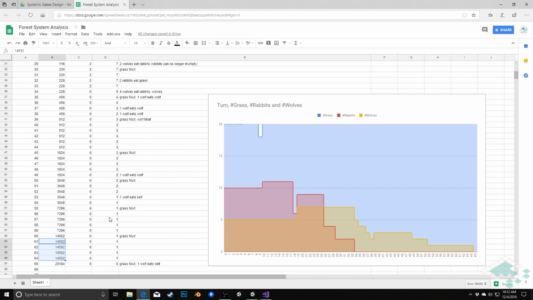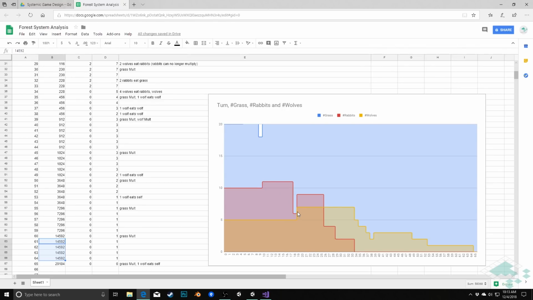And the step chart is actually kind of important that I used that versus a line chart, because a line chart might give you the sense, if you're having smooth lines from one step to the next, that there's this sort of gradual change happening, and that could be misleading.